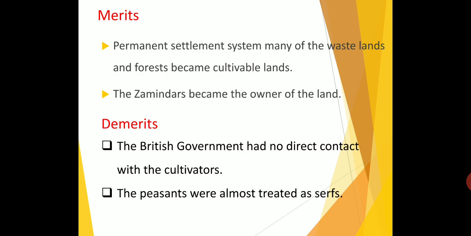Okay, do you understand the permanent settlement? The permanent settlement was introduced by Lord Cornwallis. It is a 10-year settlement. Who is the mediator between government and cultivators? The Jamindar. The Jamindar had the right to collect the tax, and the Jamindar became a landowner.